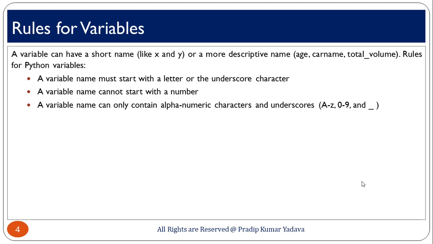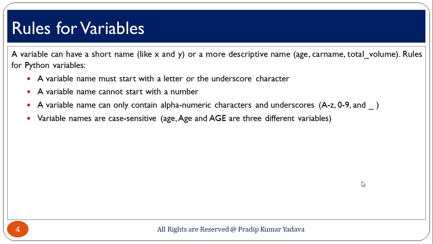And a variable name can only contain alphanumeric characters and underscore. And variable names are case sensitive. Now, what is the meaning of case sensitive here? Suppose you have written age, here you can see age, and Age. Basically this represents three types of variable, not a single type. So, variables are very case sensitive. So, when you are going to declare a variable in programming, please focus on the content of what you are writing.